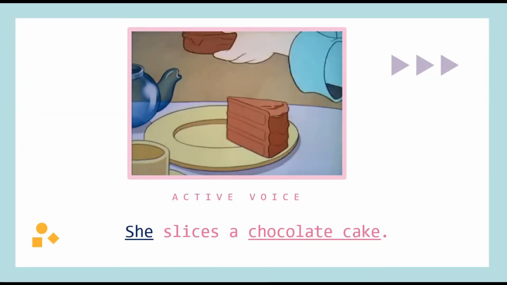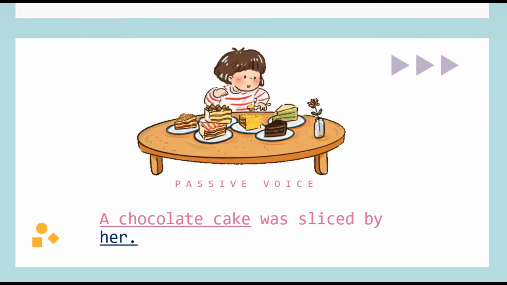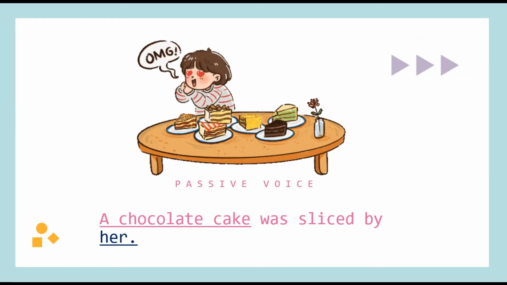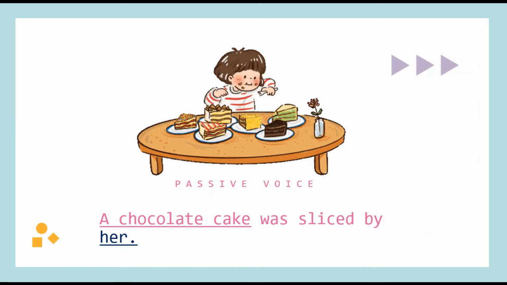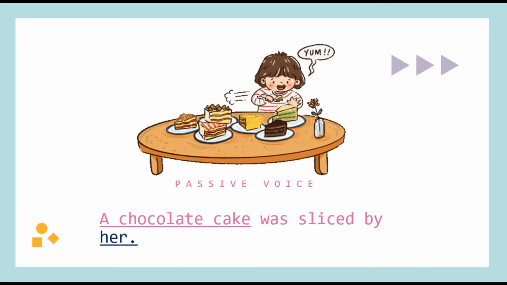She sliced a chocolate cake. As you can see, this sentence is in active voice. But if we change and follow the said rules into passive voice, it will be a chocolate cake was sliced by her. Let's go to the next rule.